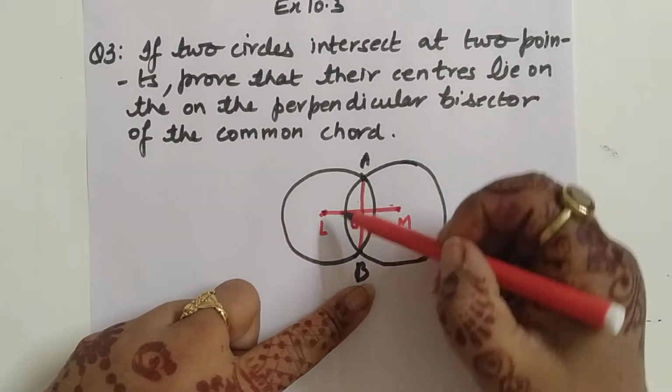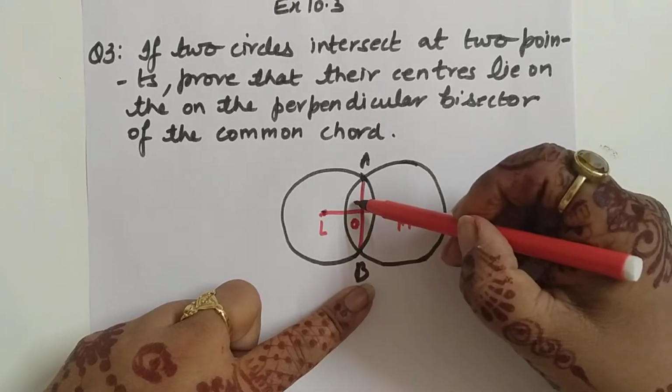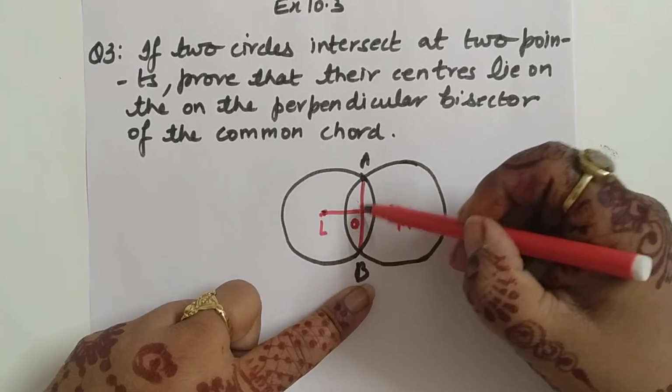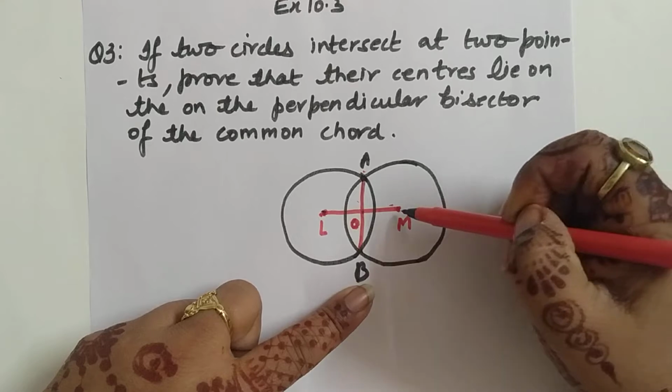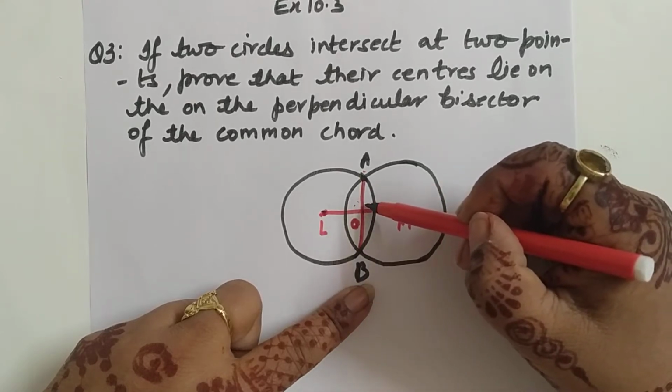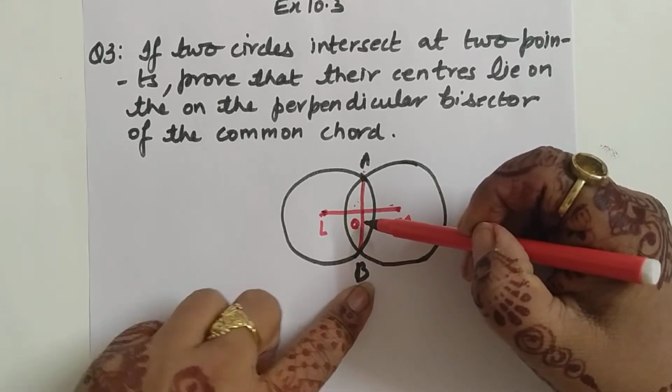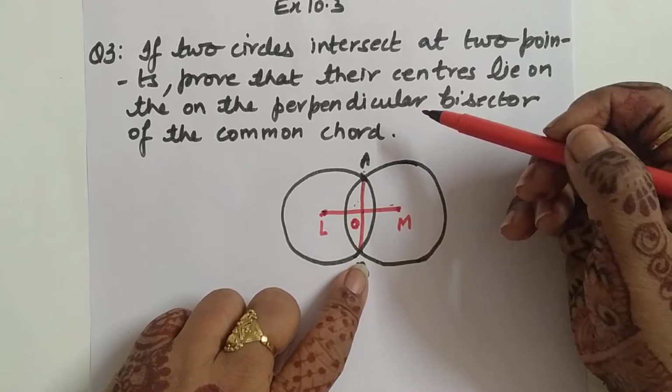And how will this perpendicular bisector be proved? If we prove this angle, either LOA or MOA, this angle and this angle, to be 90 degrees, then it is perpendicular.